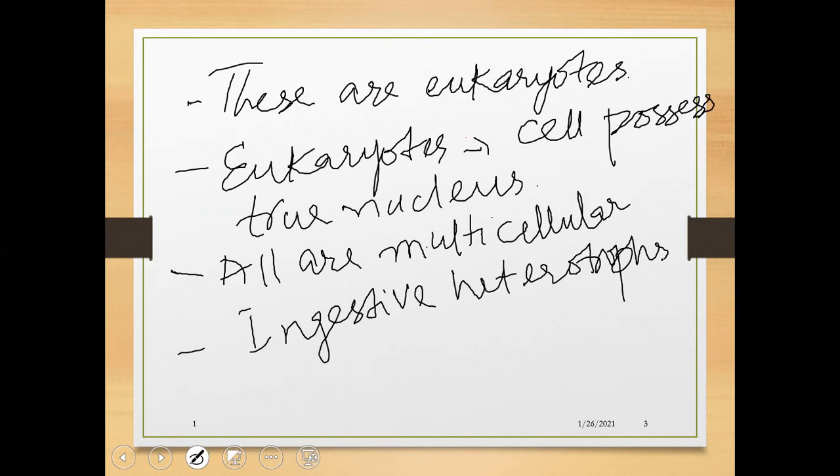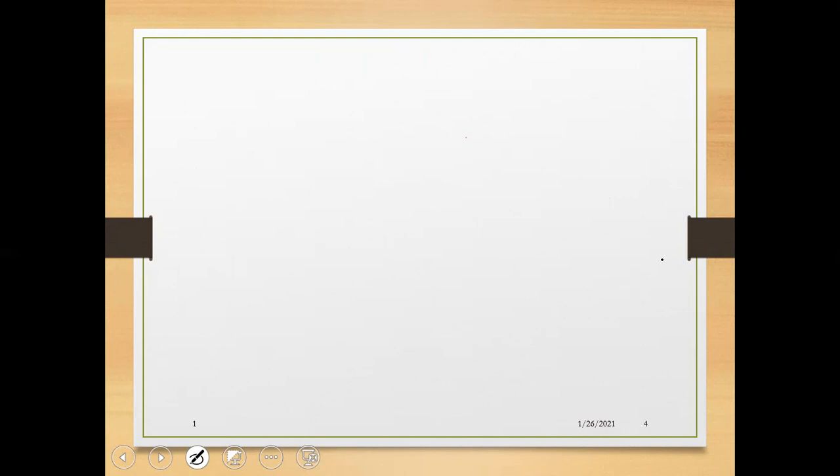Other organisms are known as absorptive heterotrophs, like the fungi. They are not members of kingdom Animalia, they are placed in kingdom fungi, but they have the ability of absorption. They digest outside the body with the help of enzymes and then absorb it. That's why we say they are absorptive heterotrophs. Chordates are ingestive, multicellular heterotrophs, and these are metazoans.